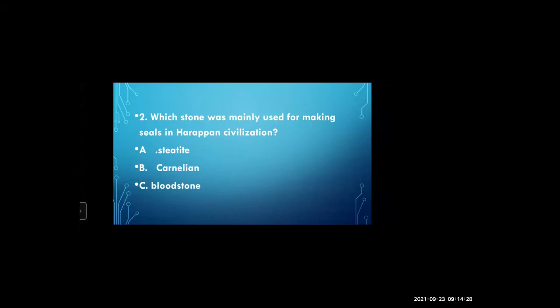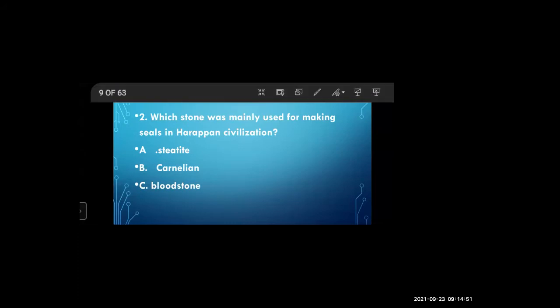Which stone did they use? A, they used aztecite. So many times I repeated, and still you are having confusion. Listen carefully, be attentive. Again, we will have a quiz at the end of this lesson also. The answer is A, aztecite.